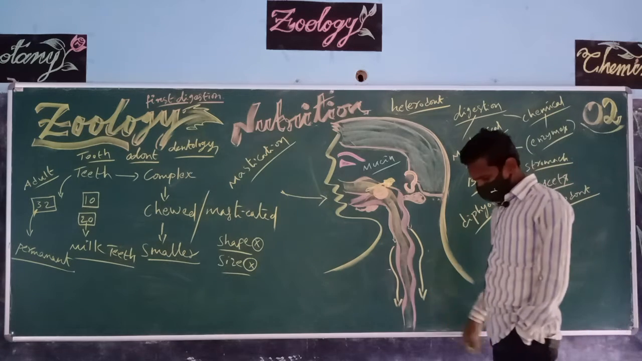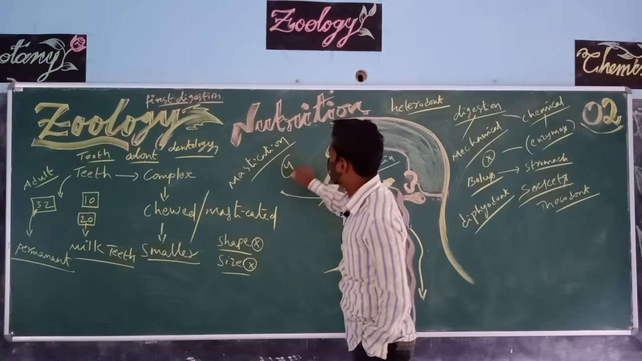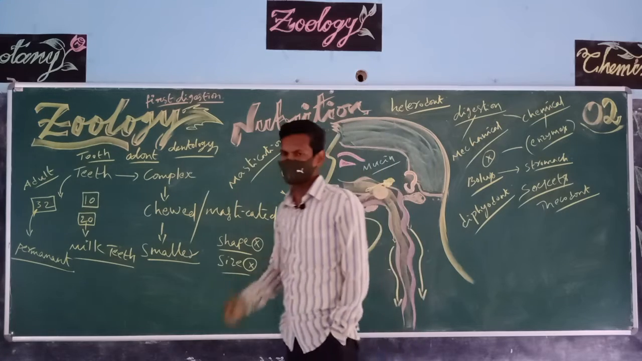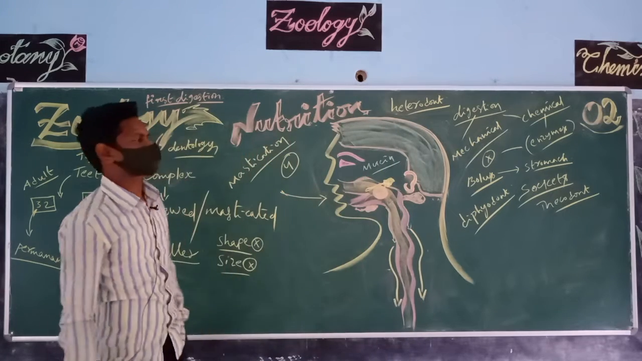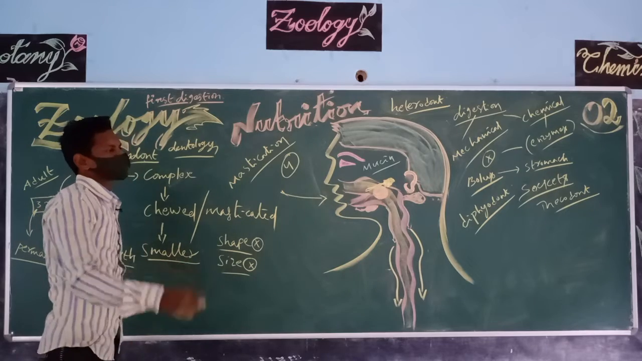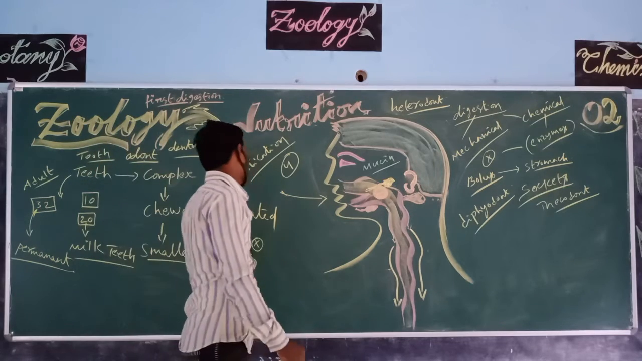There are basically four types of teeth, which we knew already: incisors, canines, premolars and molars. Their structure and function we will discuss in one more class.